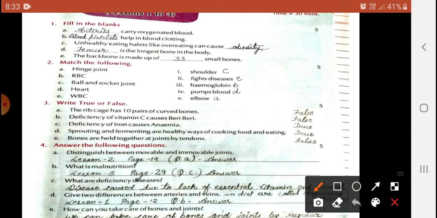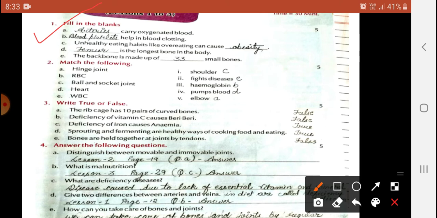This is your assessment sheet, my dear students. You will see here, fill in the blanks. Can oxygenated blood be carried by... If you see the empty space here, fill it with arteries. Arteries can carry oxygenated blood. You will see now the answer is to fill in: help in blood clotting. So, blood platelets help in blood clotting.